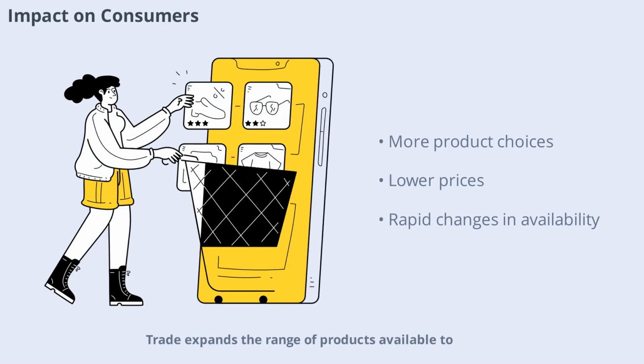Trade expands the range of products available to consumers and often lowers prices by increasing competition. Shoppers can enjoy goods from around the world, from electronics to food. However, trade can also lead to rapid changes in prices and availability, especially during disruptions. Understanding how trade affects consumers helps explain shifts in demand and purchasing habits.